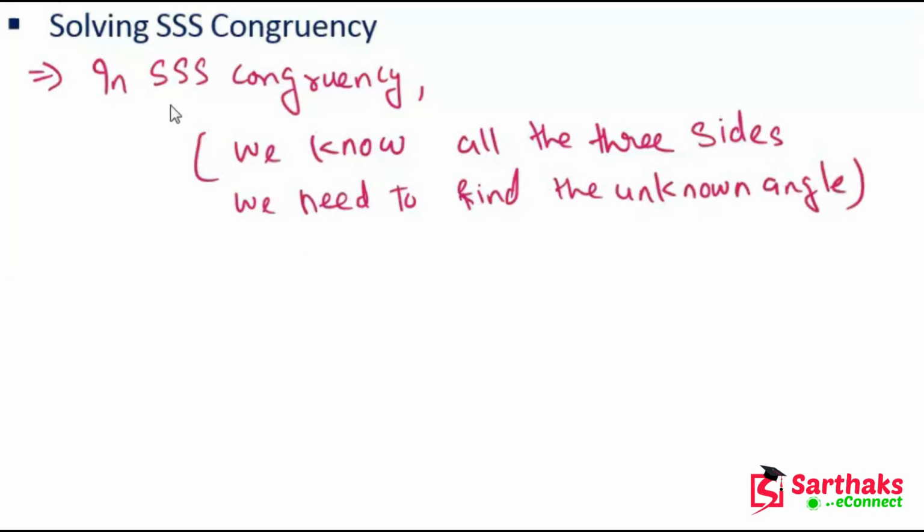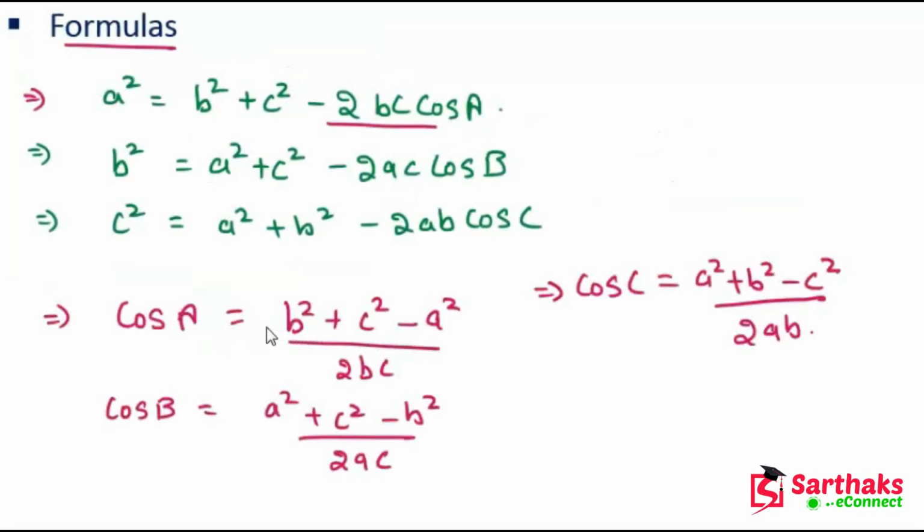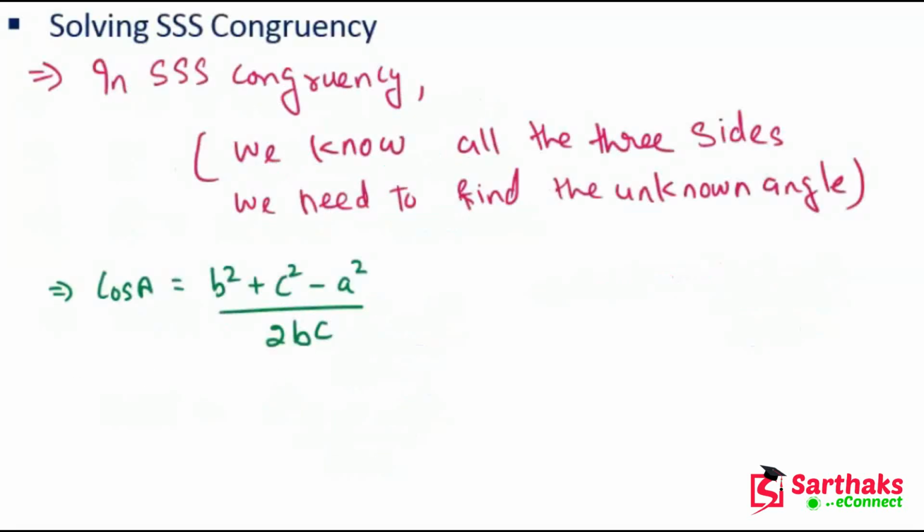Okay, so with the help of the cosine formula, we can easily find the angle. So how can we find it? Let's suppose we have to find cos A. We know that cos A is (B square plus C square minus A square) divided by twice of BC. And in this we know all the sides of the triangle.